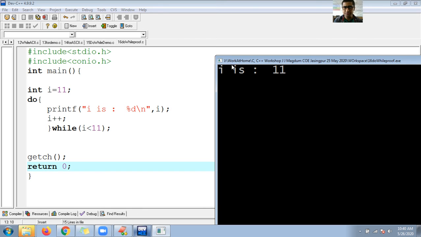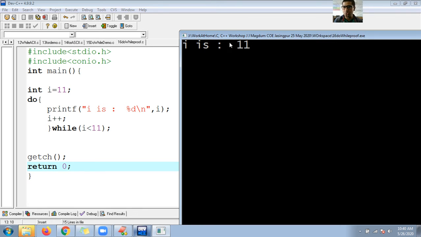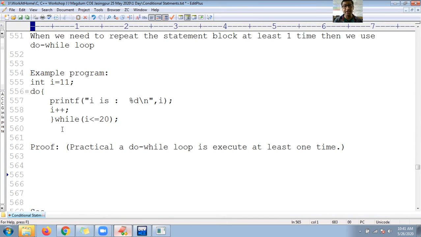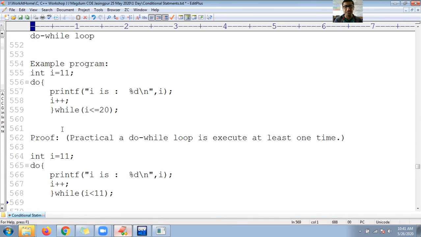Did I prove or not? Yes or no? Guys, are you getting it? So my intention is to prove that your do while block executes once before checking the condition.